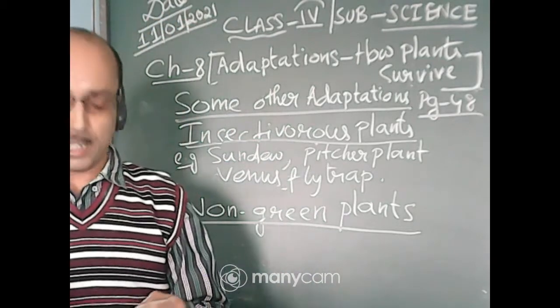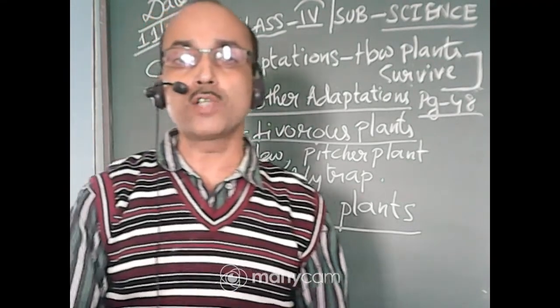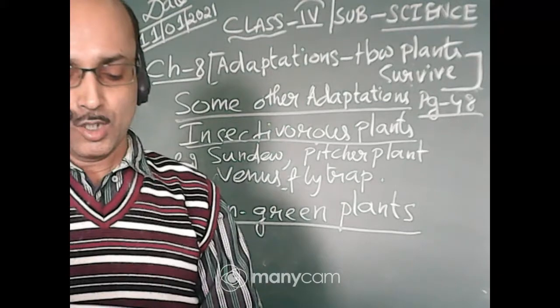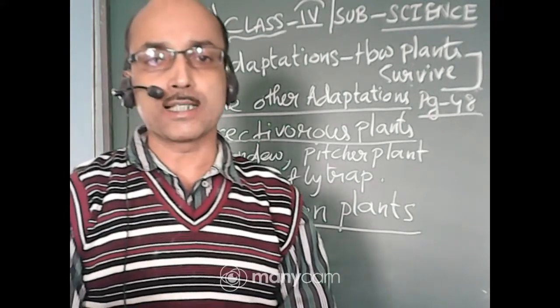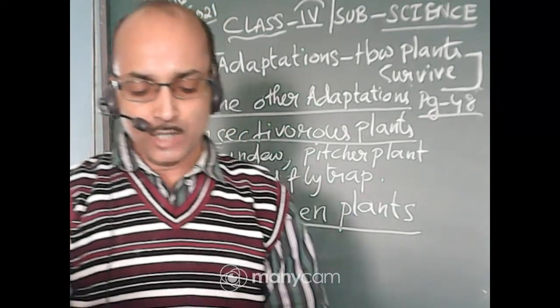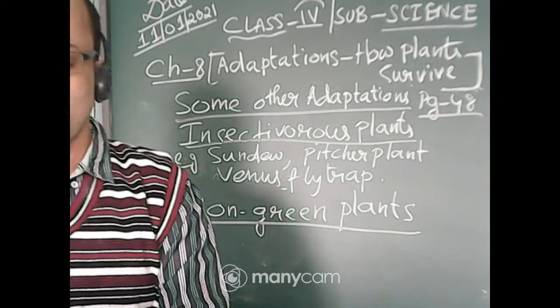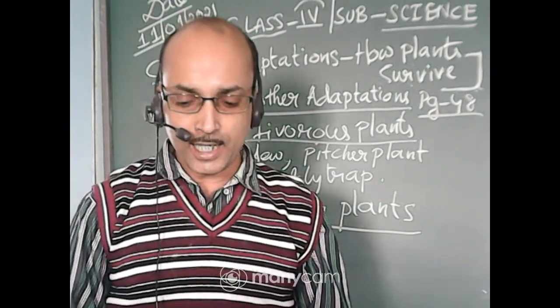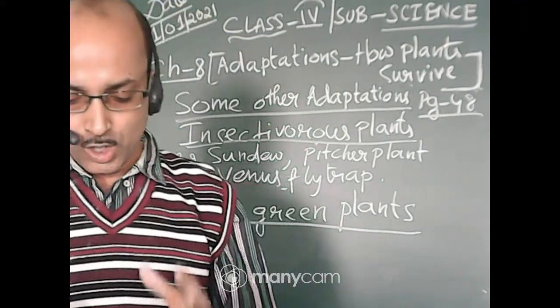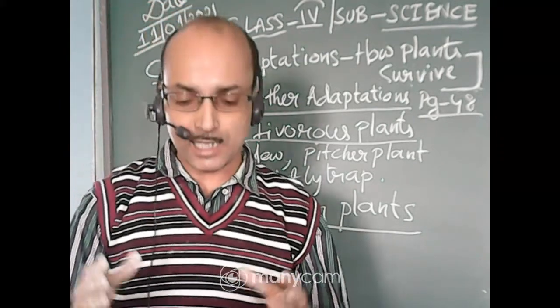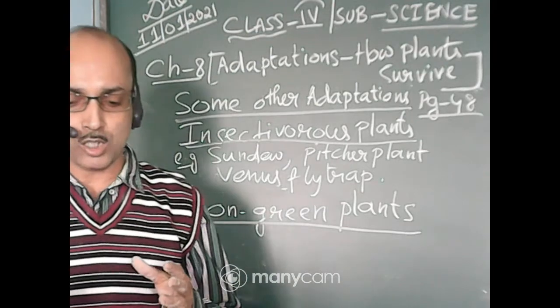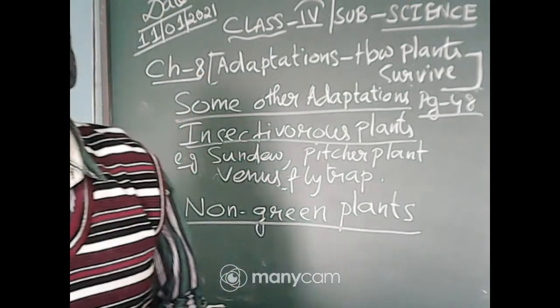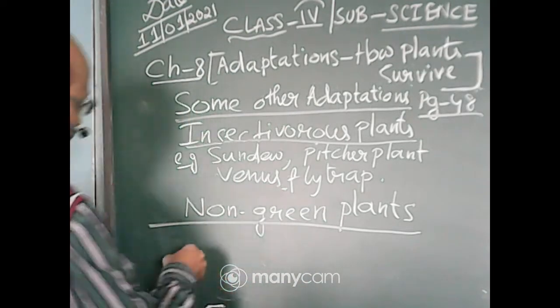Just underline the examples coral root and Indian pipe. They are called non-green plants as chlorophyll is not present. They cannot make their own food. They absorb food from the remains of dead plants and animals. So they are also called saprophytic plants. Please remember this one.